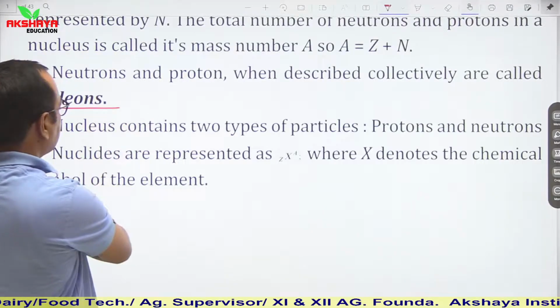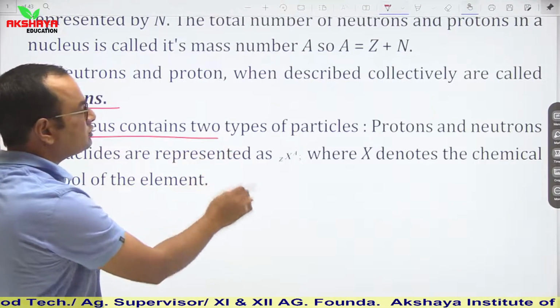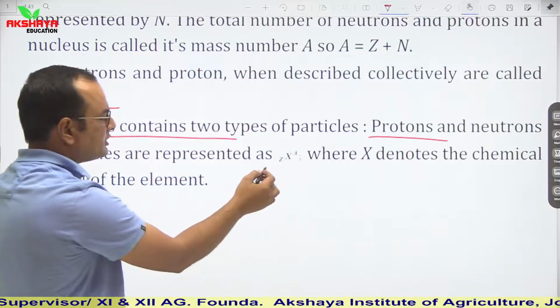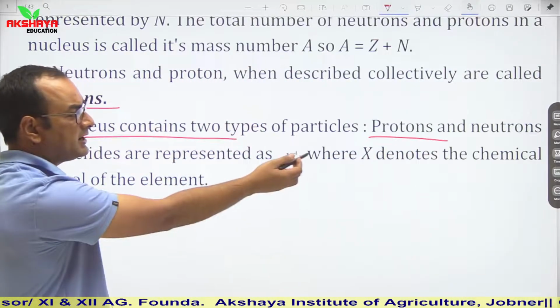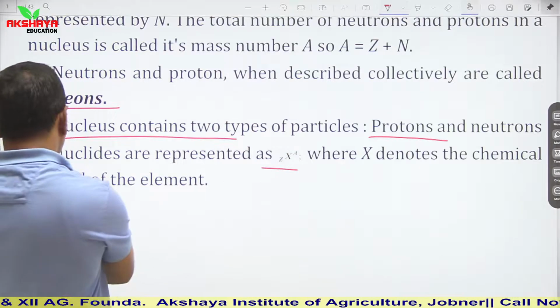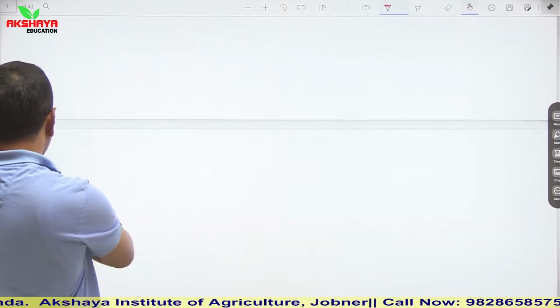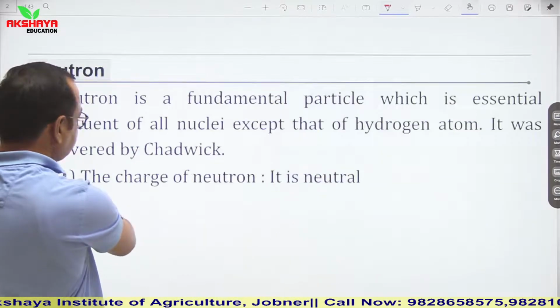So this is the general concept. The nucleus contains two types of particles, as we have seen, protons and neutrons. It is represented as ZXA, where X denotes the chemical symbol of the element, Z is the atomic number, and A is the mass number.